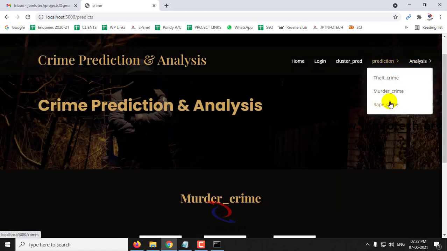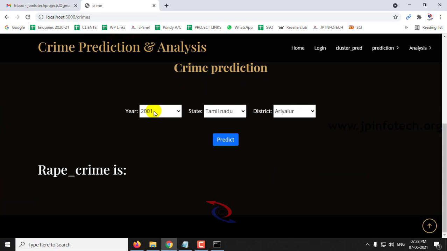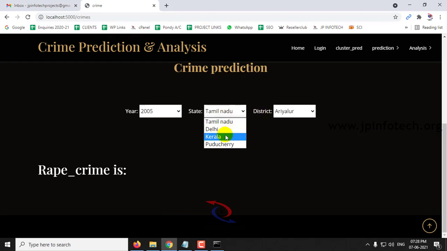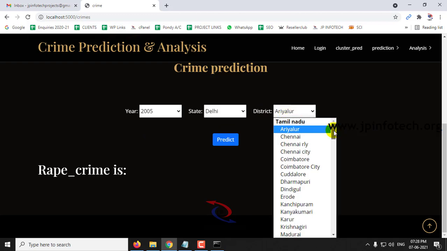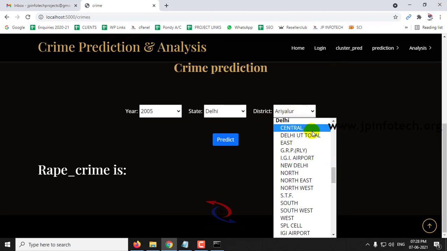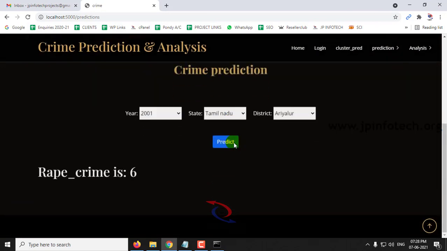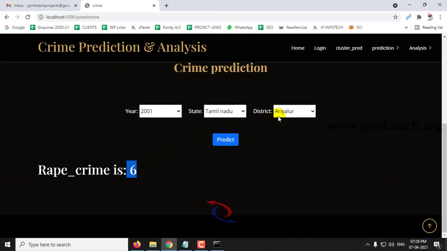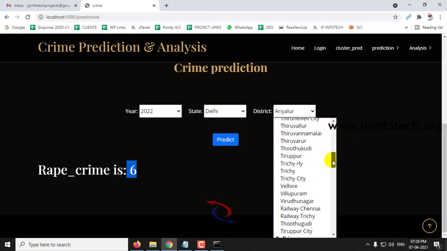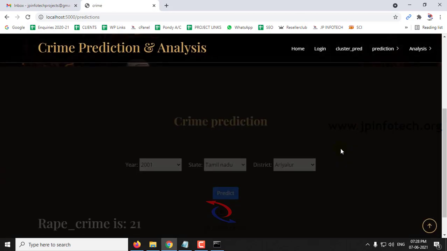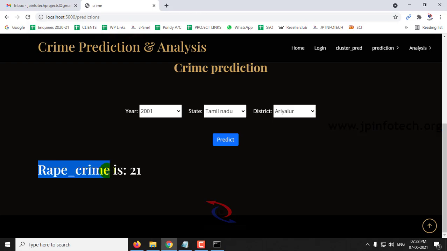So let me check with the rape crime. Let me select an older year, for example 2005, and let me now go with Delhi. Let me check with New Delhi, and then click predict. This is for the dataset which is already available. The rape crime is around 6. Now let me go for the future prediction, and then click predict. So now you can see the future prediction of this rape crime will be around 21 for Delhi.